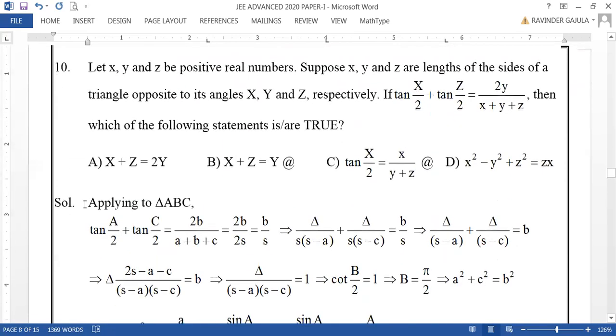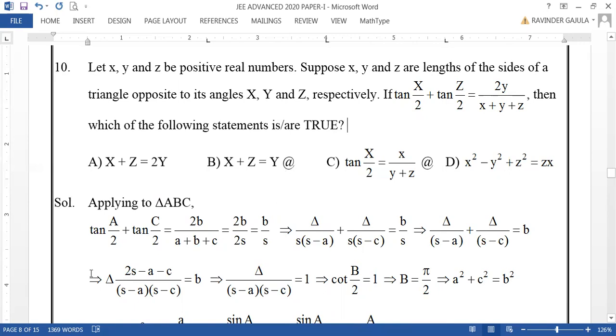Now this is question number 10 given on properties of triangles. Let x, y, z be positive real numbers. Suppose x, y, and z are the lengths of the sides of a triangle opposite to its angles x, y, and z respectively. If tan x by 2 plus tan z by 2 is 2y by x plus y plus z, then which of the following statements is correct?